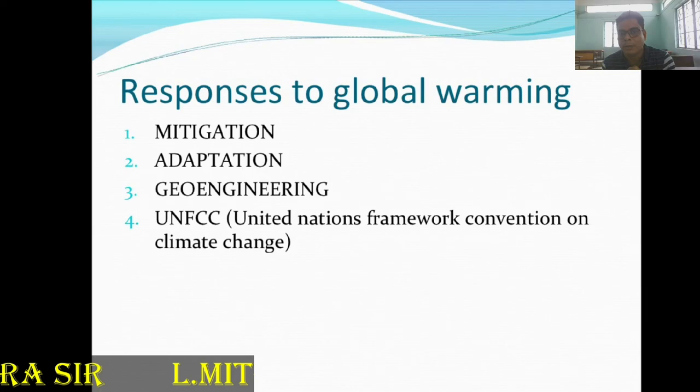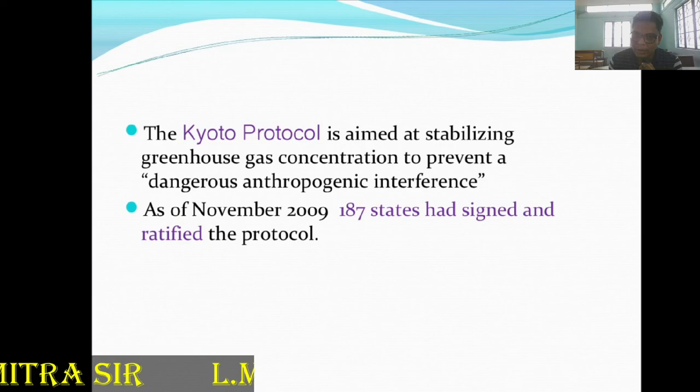The Kyoto Protocol was already started to stabilize greenhouse gas concentrations and prevent dangerous anthropogenic interference. By 2009, 187 states had signed and ratified the protocol to try to emit fewer greenhouse gases into the atmosphere.